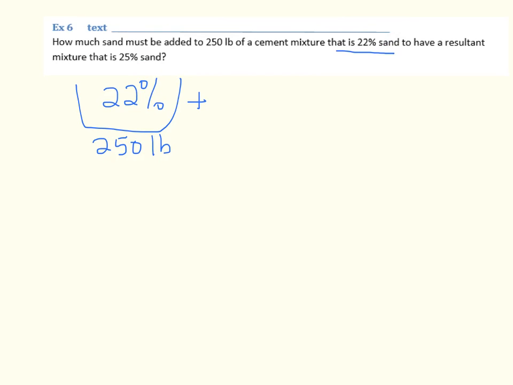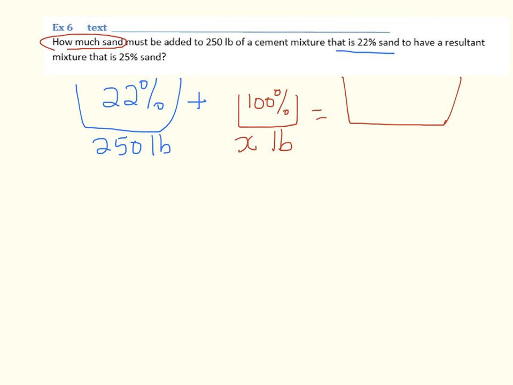I don't know how much I have to add. In other words, that's what I'm looking for. I'm trying to figure out how much sand I need to add. So X pounds of sand, and that sand obviously is going to be 100% sand, so it's not going to be a mixture of sand, it's going to be pure sand. And I'm going to end up with a larger volume, and it's going to be 250 plus X pounds of sand, and the resultant mixture is going to be 25%.